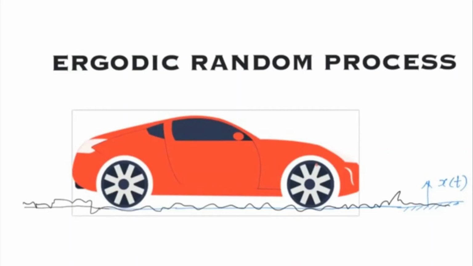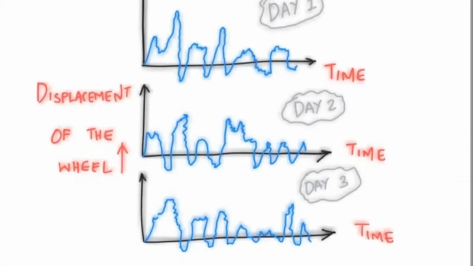Now let me give a small example of an ergodic random process. The diagram shows three different graphs with the respective displacement of the wheel with respect to time t on 3 different days. The variations in the 3 different graphs are because of the n number of parameters such as the tire pressure, temperature of the day, or the ability of a driver. So we get random results, and therefore it is said to be a random variable.